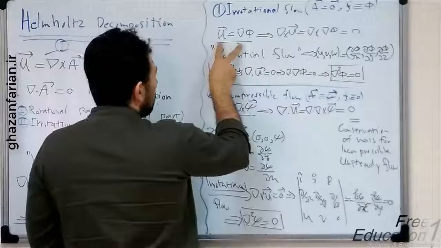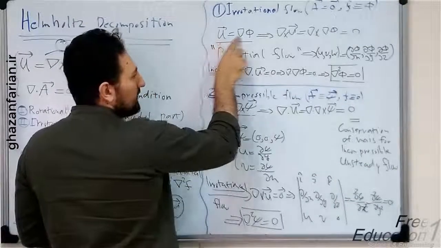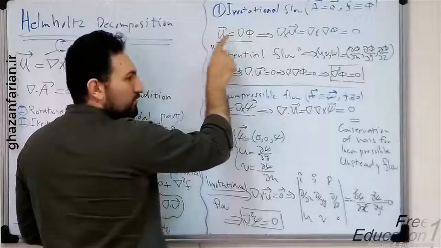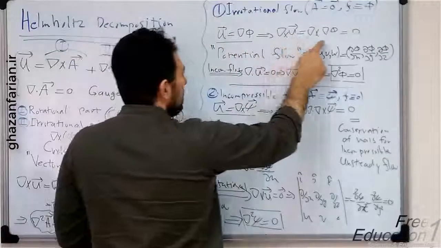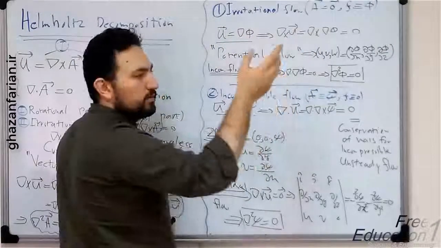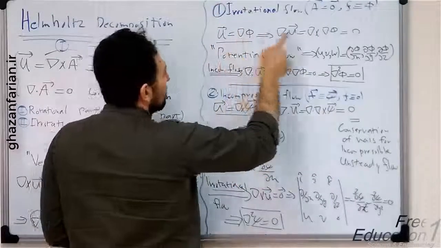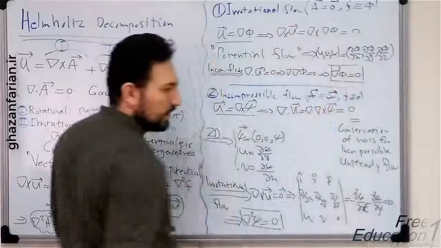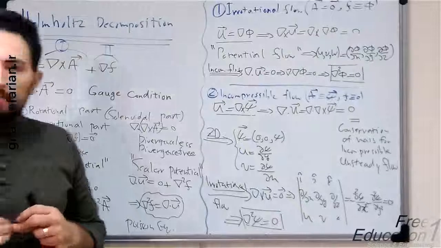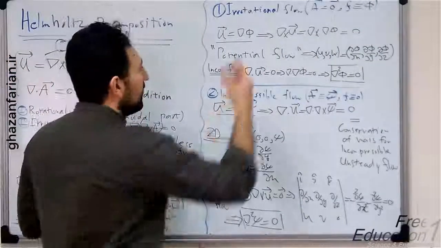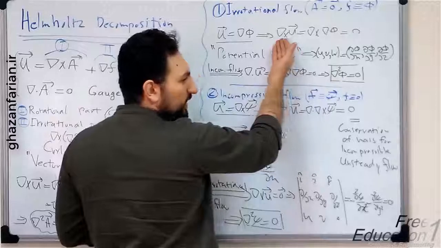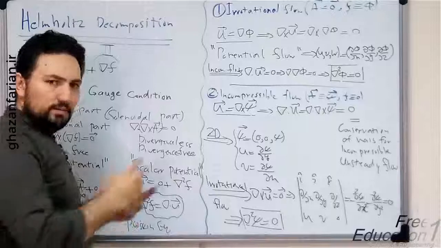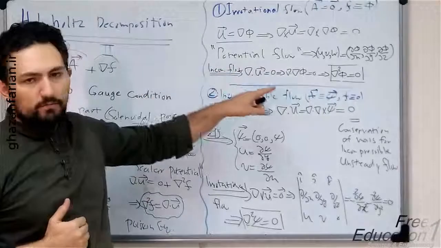So you can define U, the velocity field, to be the gradient of phi function. And take curl of both sides. The curl of U is equal to the curl of the gradient of anything, which is 0. So the curl of U is 0. This means that the velocity field, which is described by this condition, is curl-free or irrotational. So we call this limiting case the potential flow.